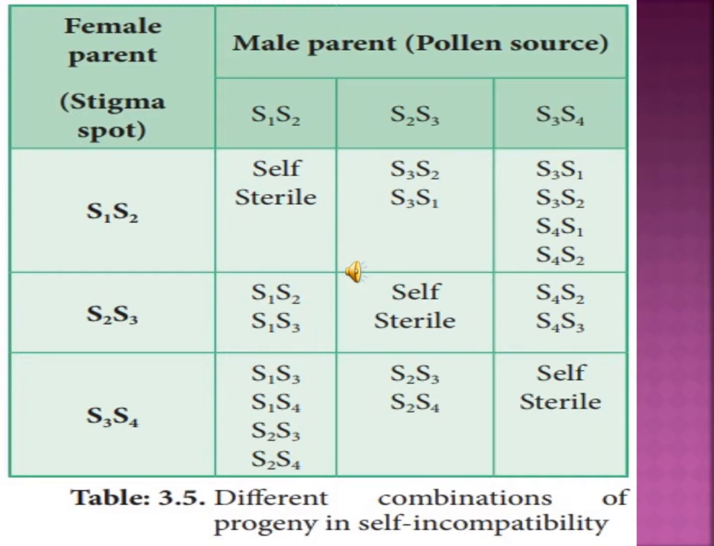Look at this diagram carefully. The first tabular column is the female parent, and the second tabular column is the male parent. In the female parent, the stigma; in the male parent, the pollen source. First of all, female parent S1, S2, and male parent S1, S2. So here the two have the same alleles, so it is self-sterile. Then second, S2, S3 and S2, S3. That is also self-sterile, because similar alleles are present there.